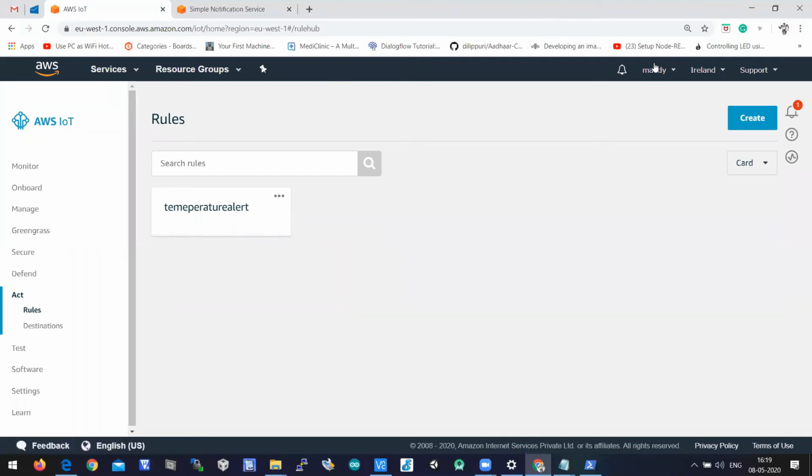AWS IoT is not so simple. You have to practice 2-3 times, and only then will you understand what is what and where is what. So that's the end of the class. Please practice all this stuff. We'll post all the videos. I'll send this program in the WhatsApp group also. We'll share it through Google Drive, but I'll send it through WhatsApp also. If you keep practicing, then only you'll understand.